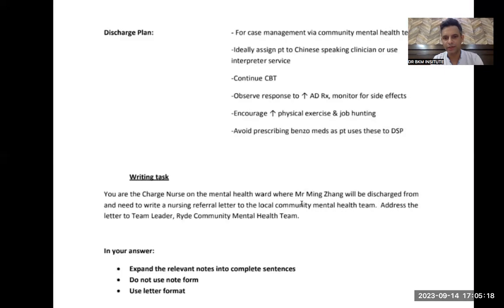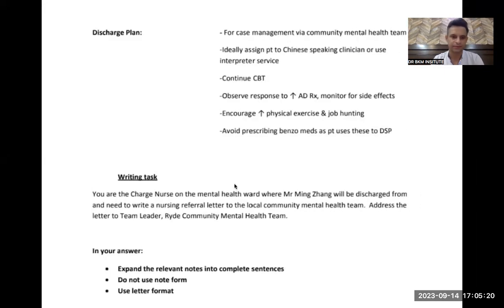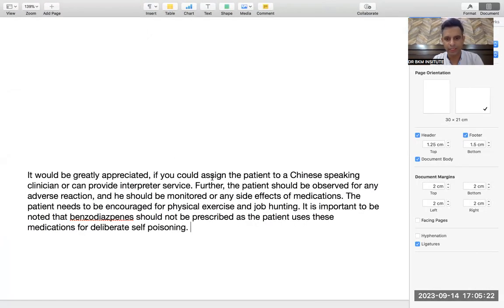The only point we have missed is continuing CBT. So we will write, it would be greatly appreciated. Further, the patient should be observed for this. It is important. So along with this, CBT should be continued as well. This is the last paragraph, which is the most important paragraph.